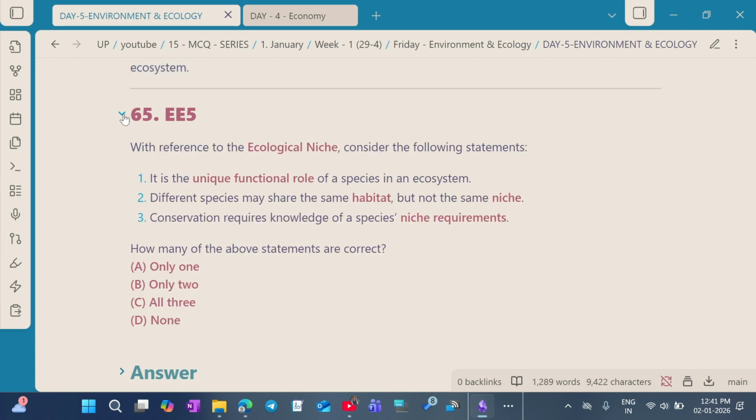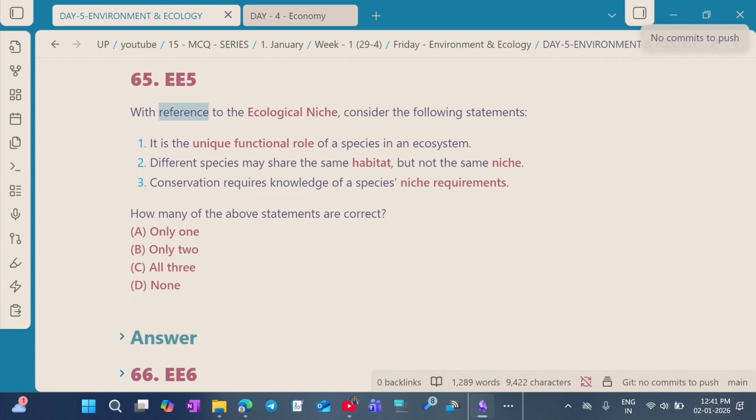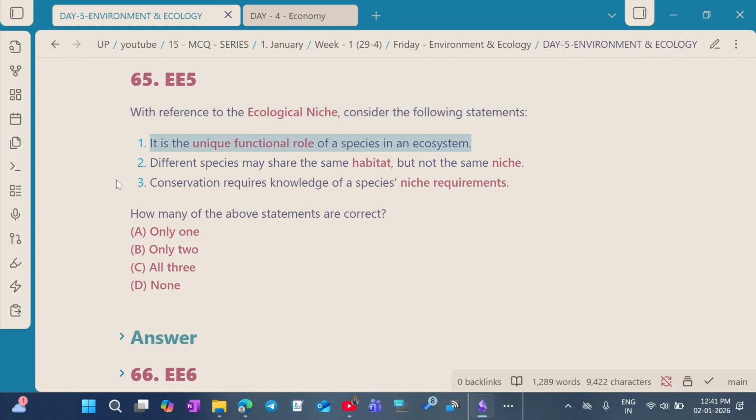Question number 5. With reference to the ecological niche, consider the following statements. Statement 1. It is a unique functional role of a species in an ecosystem. Statement 2. Different species may share the same habitat but not the same niche. Statement 3.